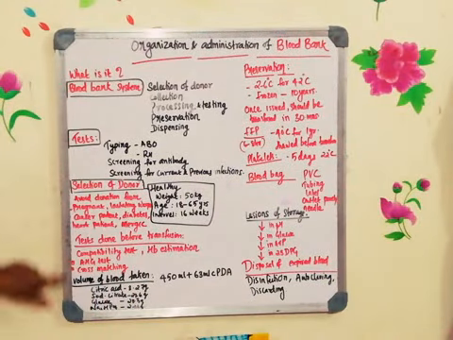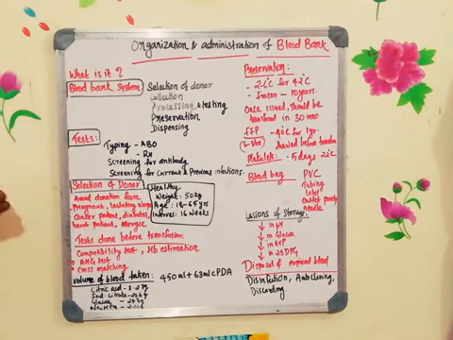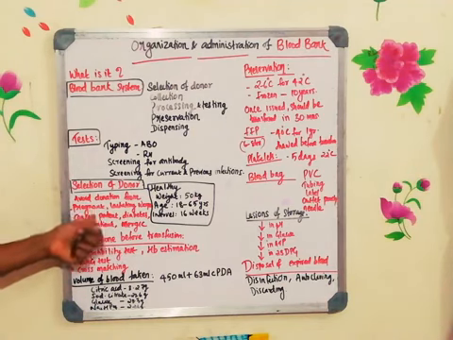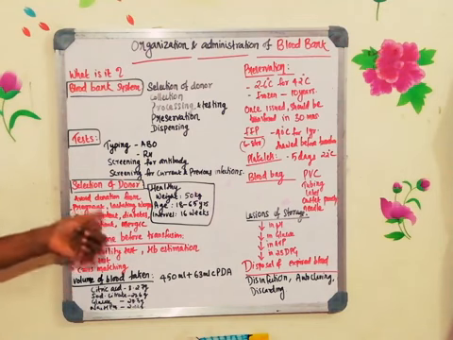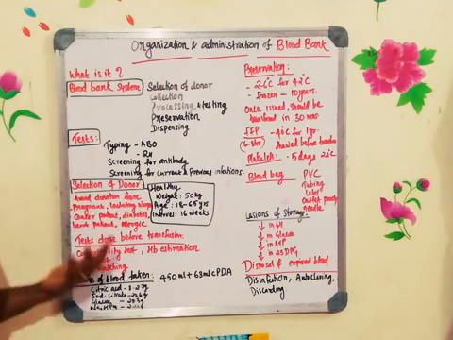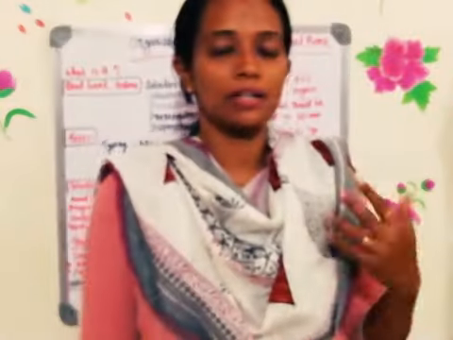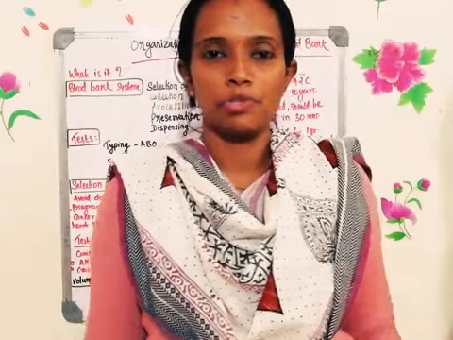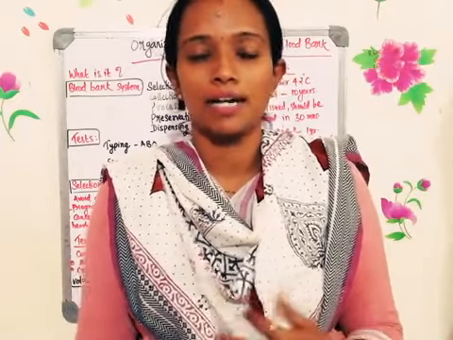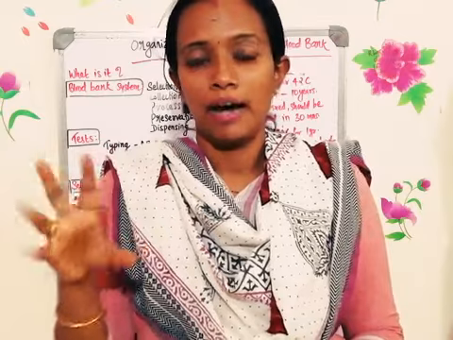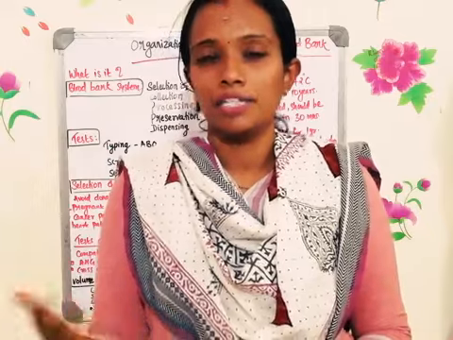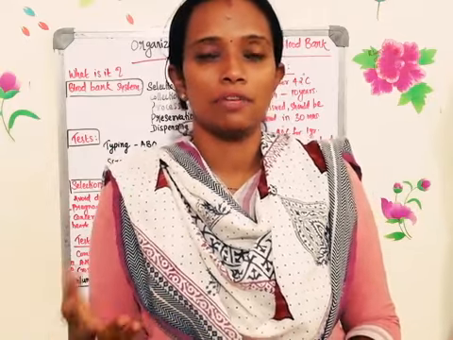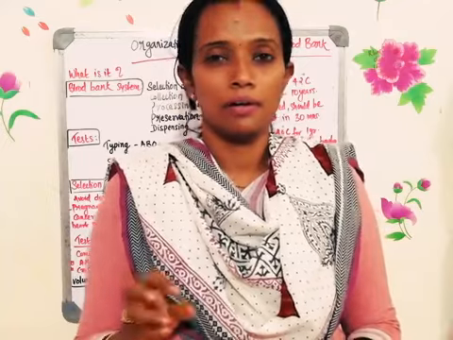Now, while selecting the donor, usually they avoid donation from pregnant women, lactating women, new mothers, cancer patients, diabetes patients, heart patients, and those who are allergic. From them, usually they don't collect the blood. If they collect blood from an allergic patient and transfuse it into another individual, that person also has a chance of getting the allergy, because the blood will have many eosinophils and basophils, and there is a chance that even the recipient will get the infection. So if there is any infection, they are not supposed to give blood.